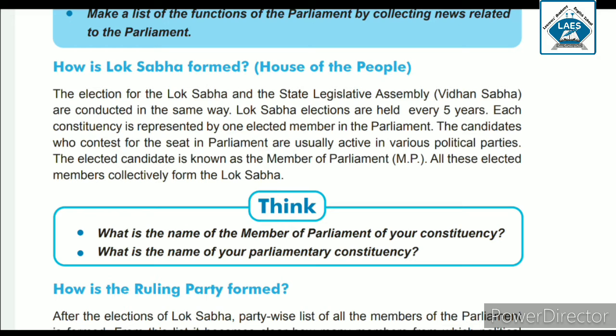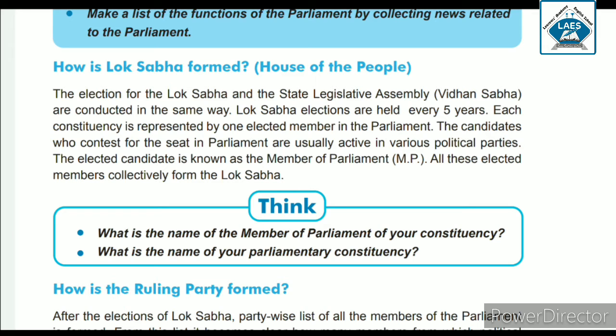Lok Sabha elections are held every 5 years. Elections of Lok Sabha are held every 5 years, and each constituency is represented by one elected member in the parliament.